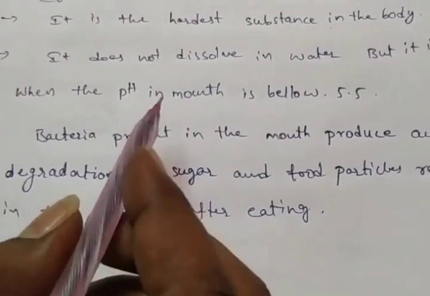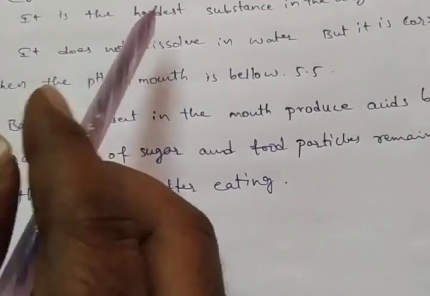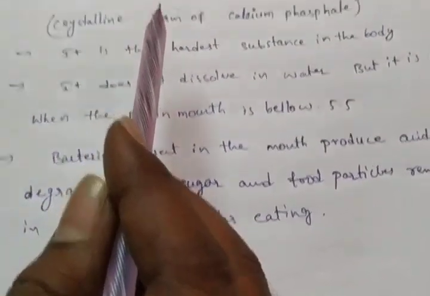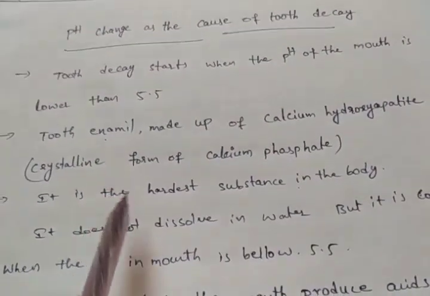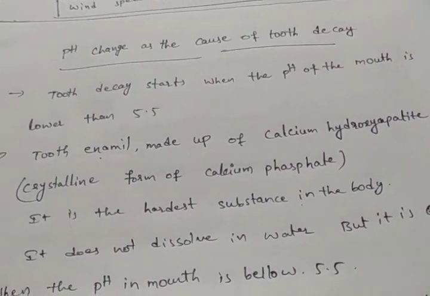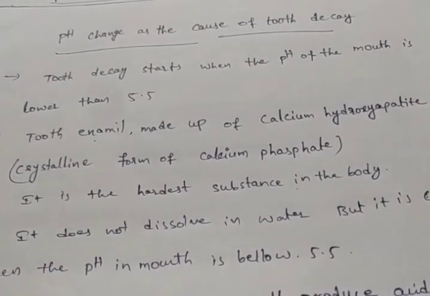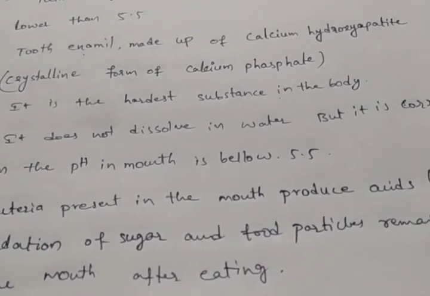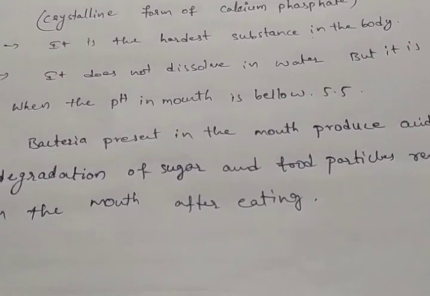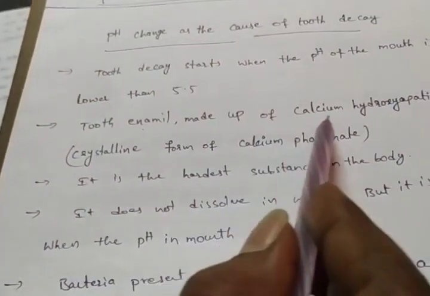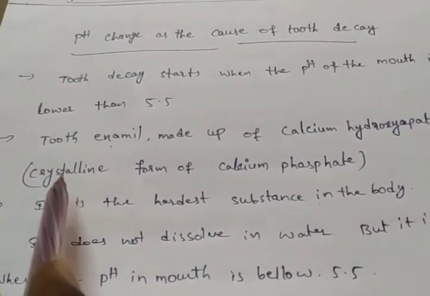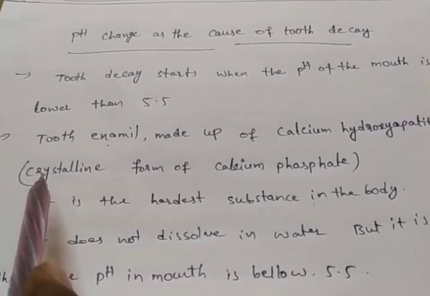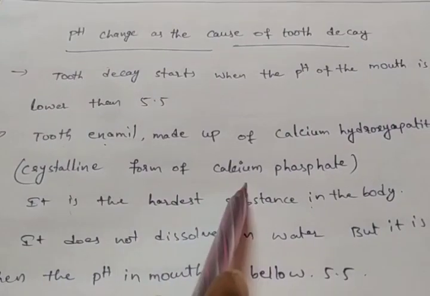So here, pH change is the cause of tooth decay. Tooth decay starts when the pH value in our mouth is less than 5.5. Tooth enamel is made up of calcium hydroxyapatite, a crystalline form of calcium phosphate.